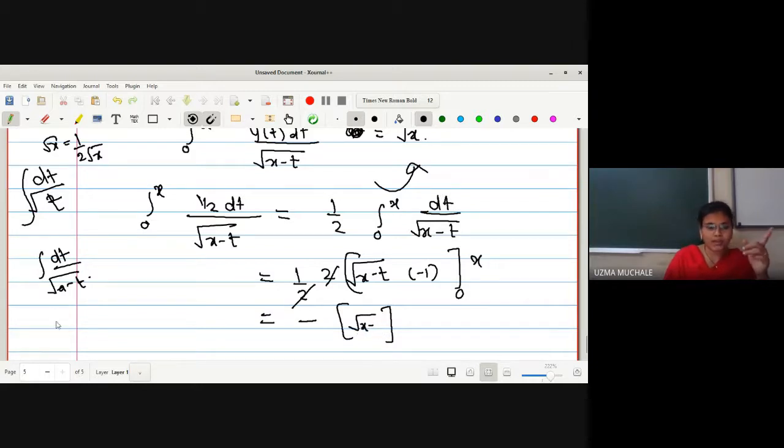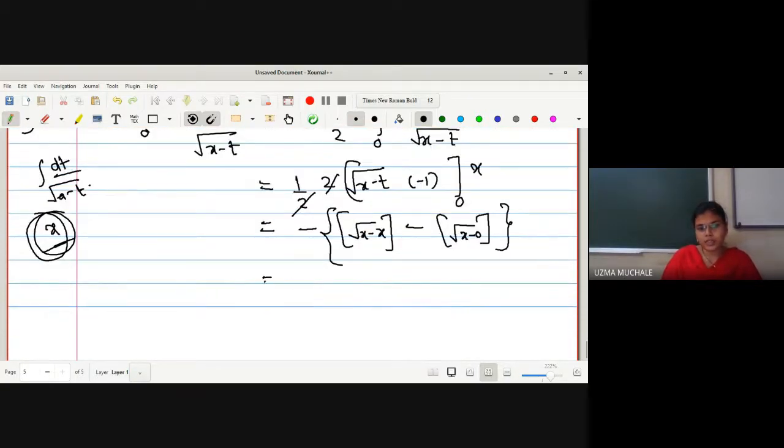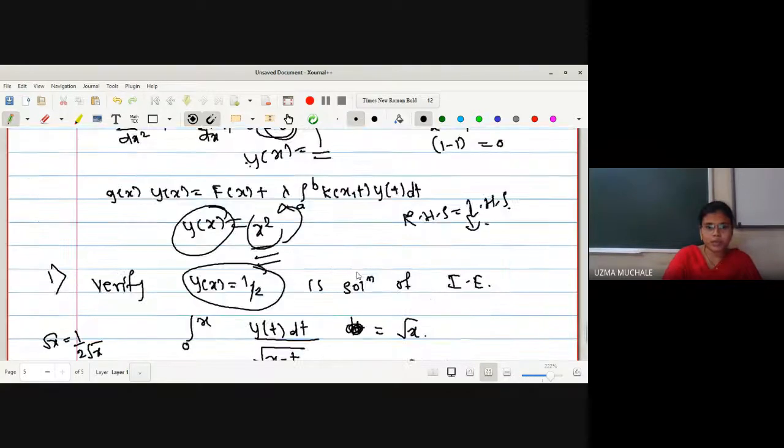अदरवाइज मोस्टली वी हैव अ हैबिट टू पुट द लिमिट्स फॉर एक्स टर्म. Okay, don't confuse in the exam. You should not put up the limits for x because we have to integrate with respect to t. It will be under root of x minus x, minus, the next term, under root of x minus 0. Okay, so it is with negative sign. Here we get root of x minus x will be 0, minus under root of x. This minus minus will be plus, so we get root x, and hence LHS is equal to RHS, and hence the result.